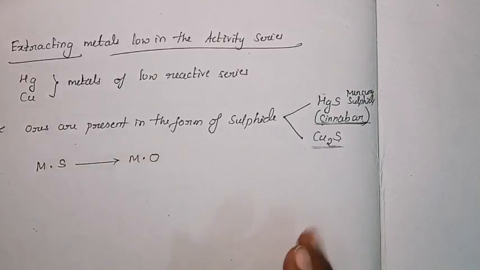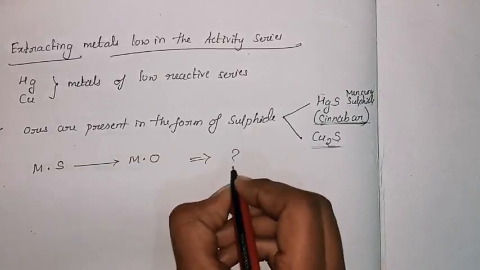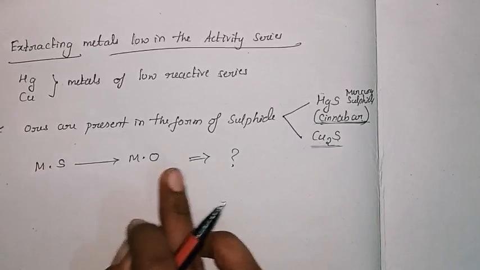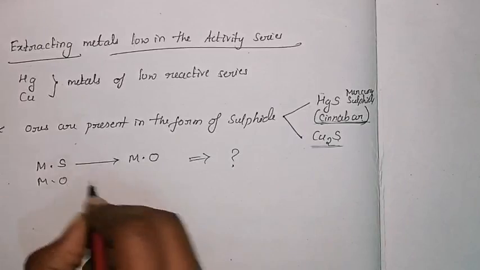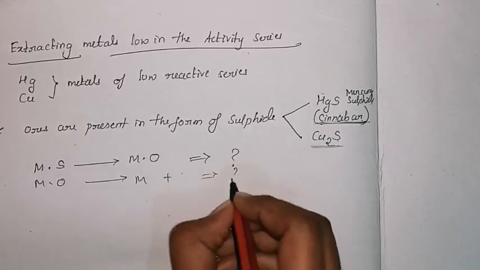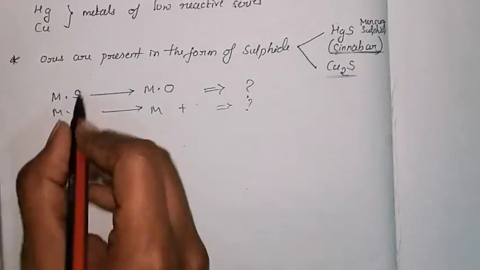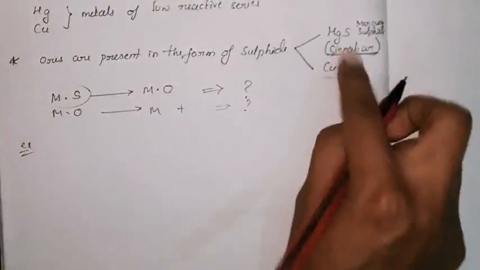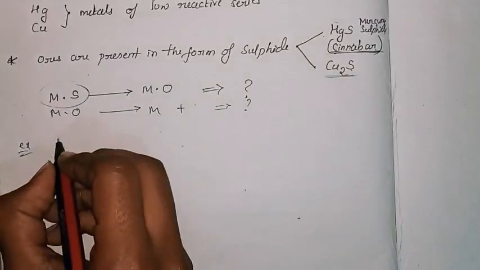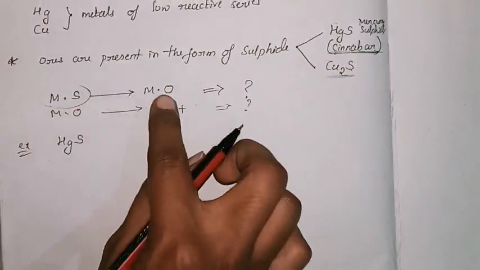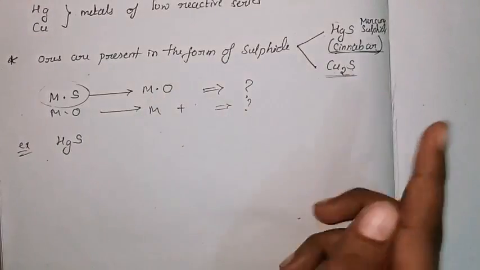So how to convert? How to convert the metal sulfide to metal oxide, and after that convert this metal oxide to the metal plus something? One example we will take: cinnabar, that is mercuric sulfide, HgS. I have to convert this to a metal oxide.